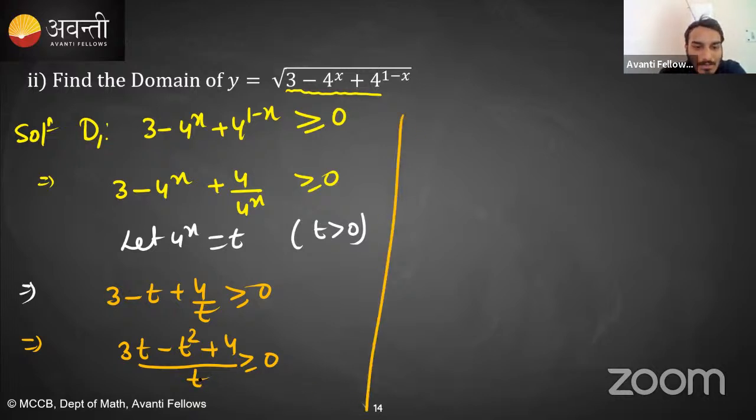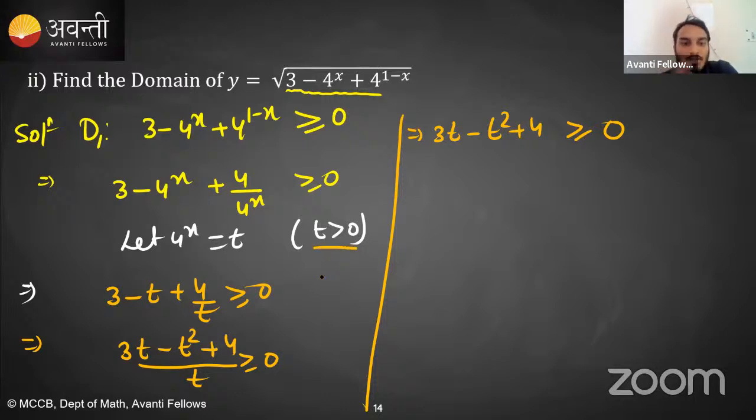Now students, can I multiply this t on both sides? If you multiply t on both sides, you will get 3t minus t square plus 4. Would the sign of inequality change or not change? It would remain greater than equal to 0. Why? Because t is positive, so if I multiply with a positive quantity on both sides, the sign of inequality will not change.